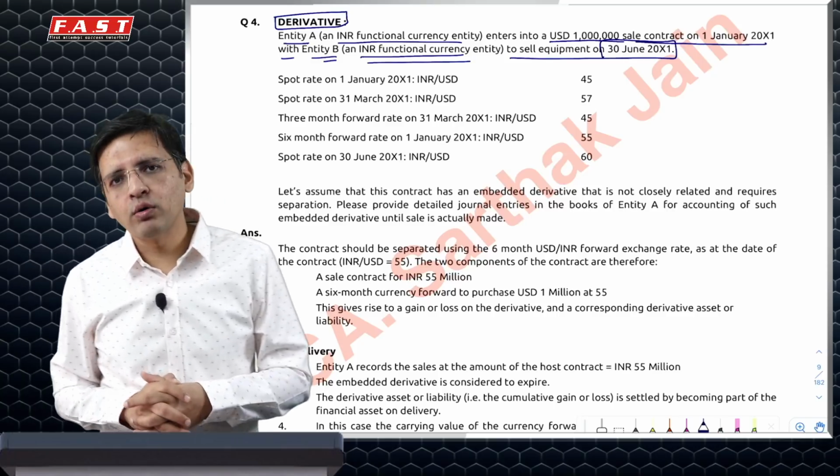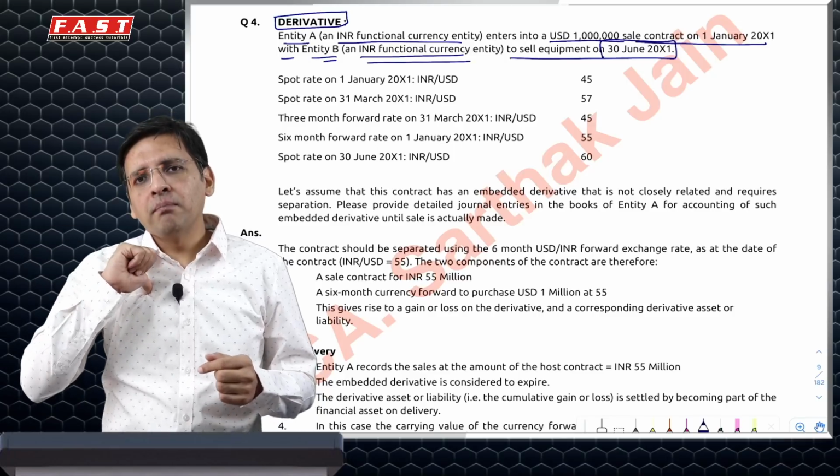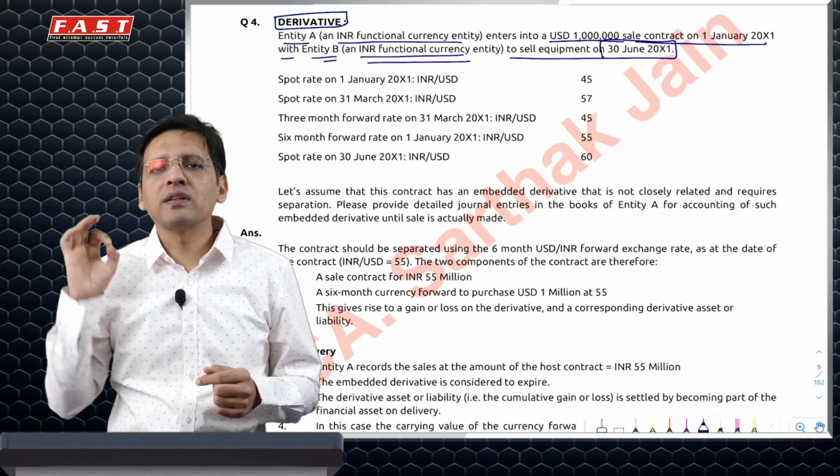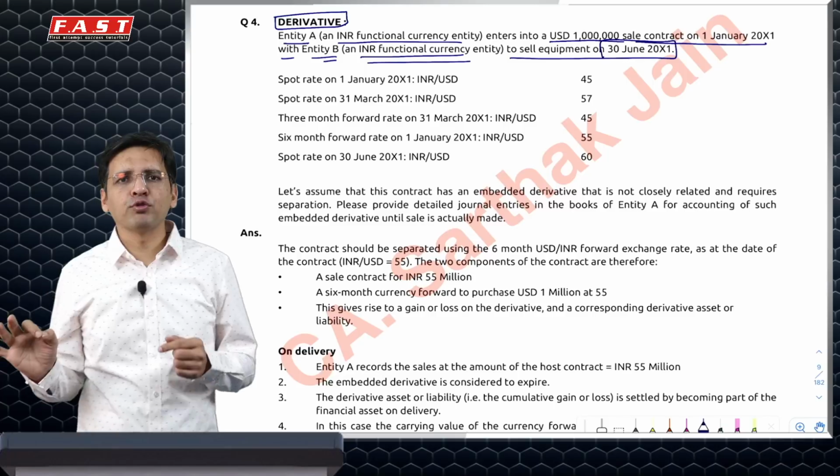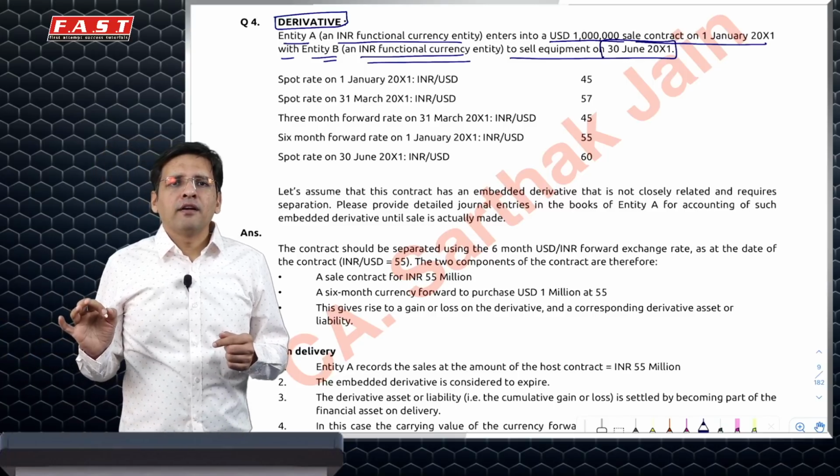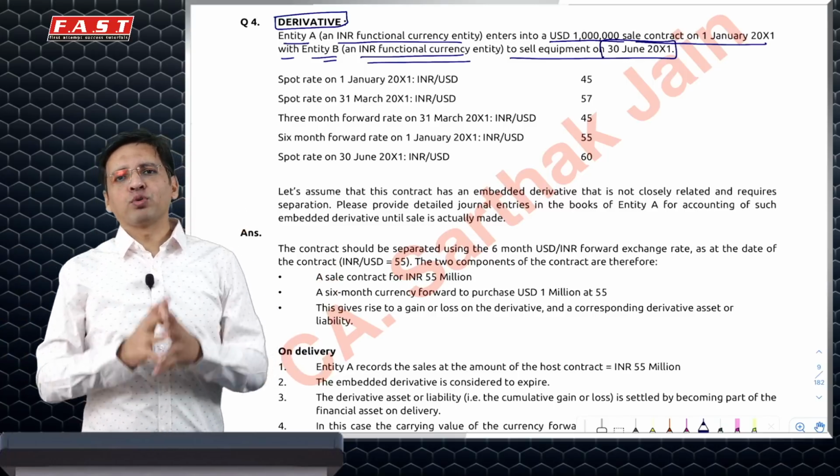Having said that, how do I do the accounting for it? In my books, if I have to do the accounting, I'll give you one simple tip which will clear all your confusions. Friends.